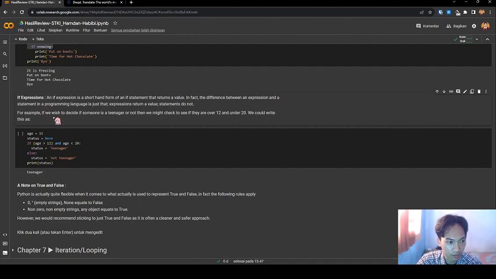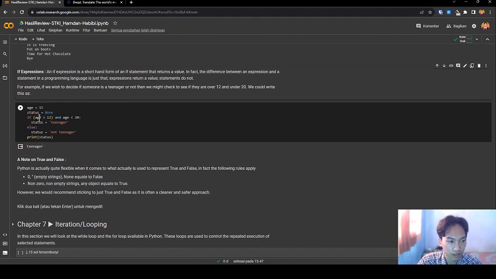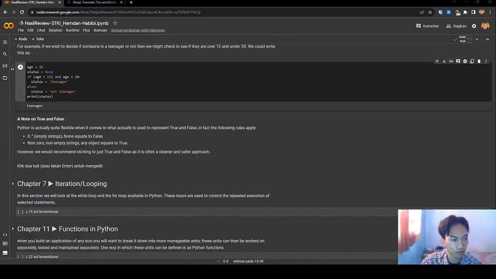For example, to detect if someone is a teenager or not, we might check to see if they are over 12 and under 20. We can write this as: age = 15, status = teenager if age is greater than 12 and age is less than 20, else not teenager. If I run this, it prints teenager.